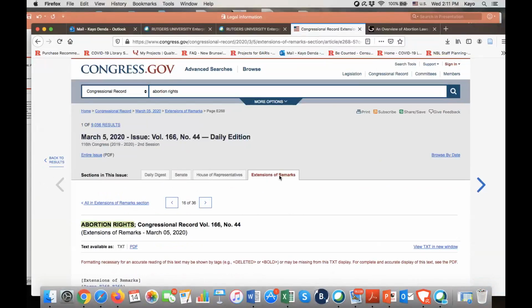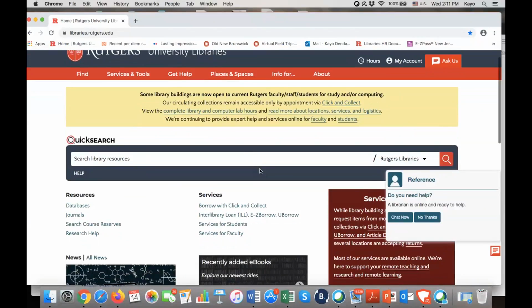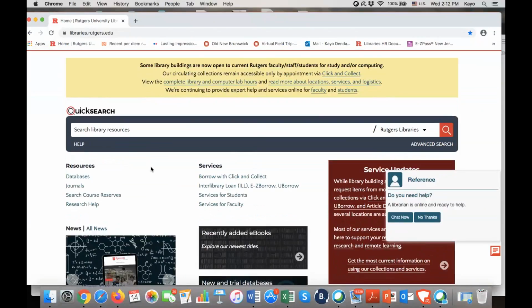Now I would like to go to our library's website, and I'd like to demonstrate the U.S. Congressional Publications database and Westlaw Campus Research. The U.S. Congressional Publications is a subscription database that provides access to historic and current congressional information and publications. In some ways, it duplicates the information on congress.gov with many more surrounding information, if you will.